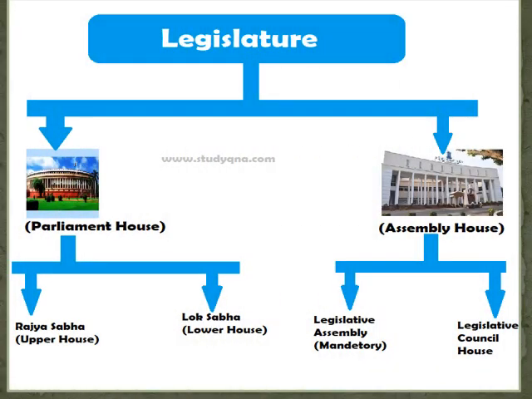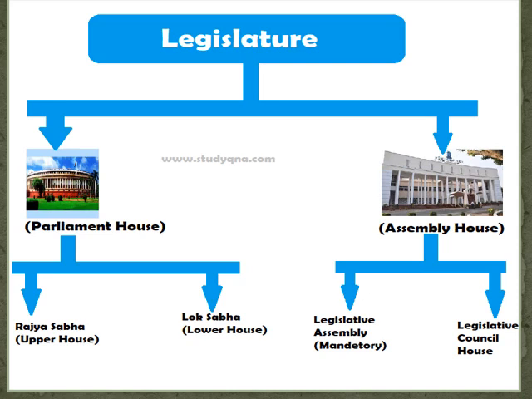Now what is legislature? Legislatures are the law making bodies. They are divided into 2 parts, as power in our country is divided into dual format, central and state government. At the central level, the legislature is the Parliament, which includes Rajya Sabha, Lok Sabha and the president. These 3 form the Parliament, and they are responsible for passing any law.